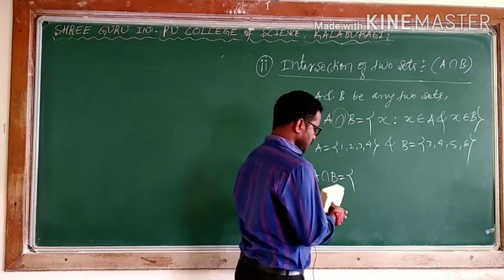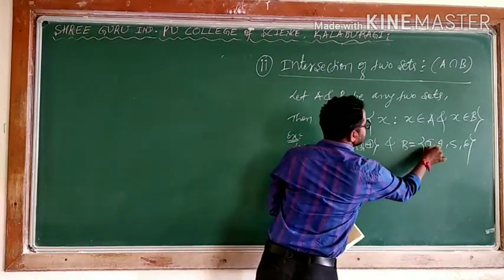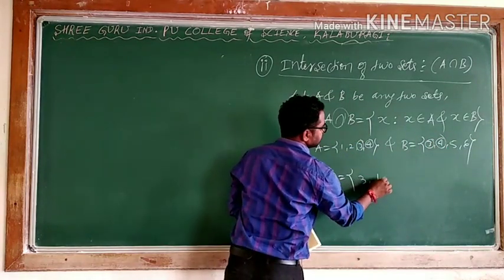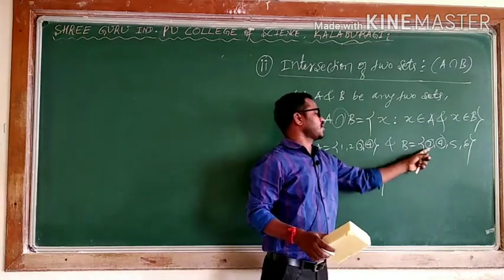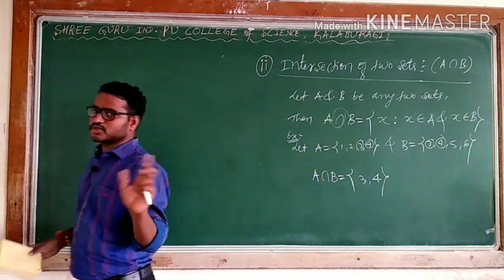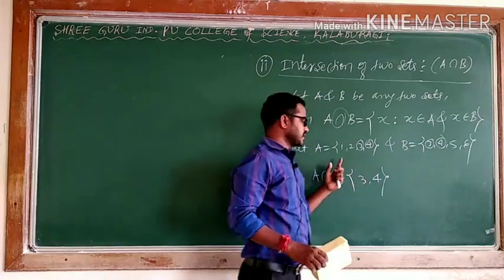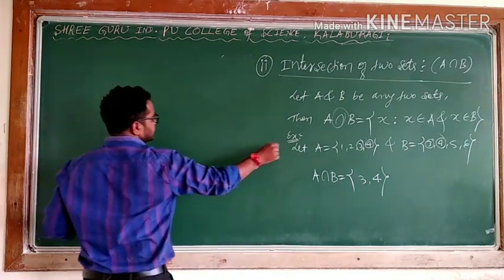Means can I say these two are common elements? 3, 4. So this is the common element, 3, 4. Only consider once; don't consider 3, 4 from this and 3, 4 from this, it will become 4 elements. In the case of sets, there is no repetition. So for that reason, whenever intersection, that will be the common elements of both. This is one example.